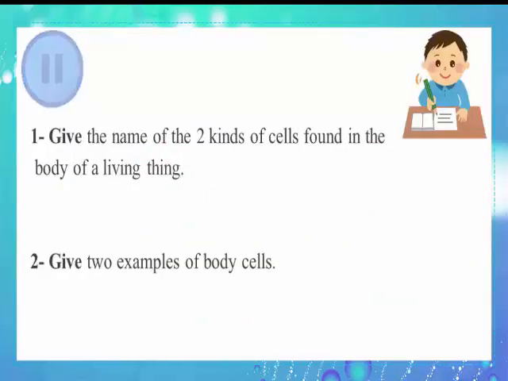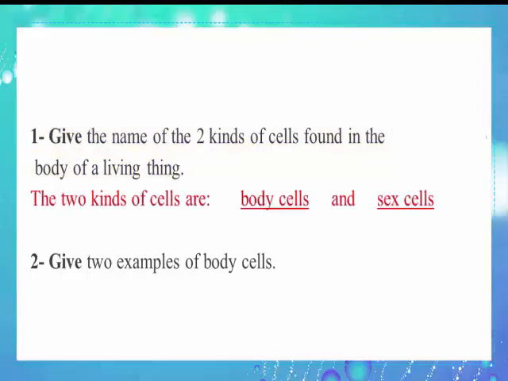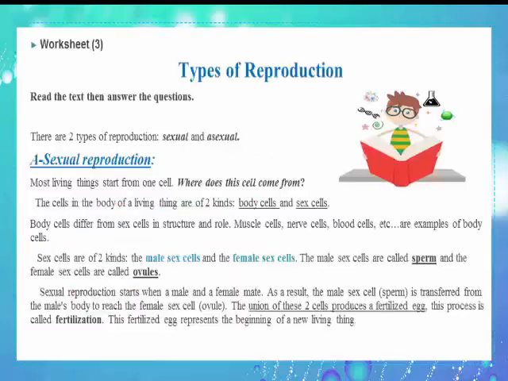Now, please pause the video and solve numbers 1 and 2. Number 1. Give the name of the two kinds of cells found in the body of a living thing. The two kinds of cells are body cells and sex cells. Number 2. Give two examples of body cells. Nerve cells, muscle cells.